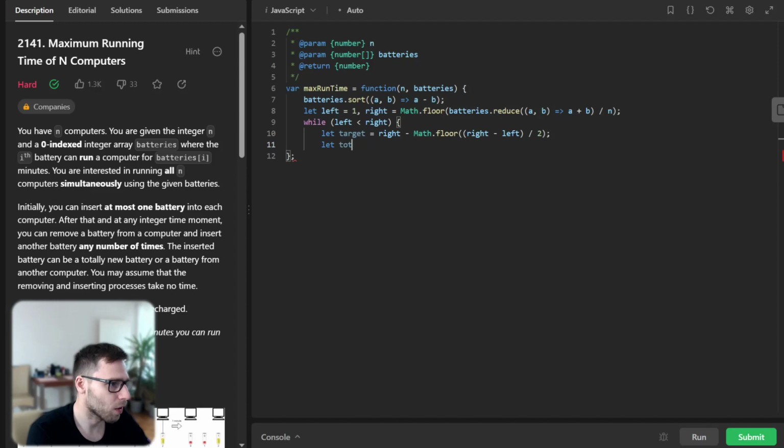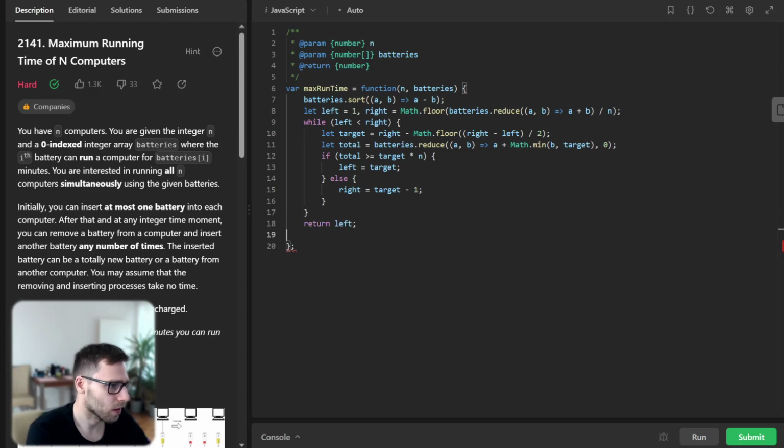And now we have our total value I mentioned before: batteries.reduce((a, b) => a + Math.min(b, target), 0). If total is greater than or equal to target times n, left will be target, else right will be target minus 1. And finally, we return left. So this is our implementation.